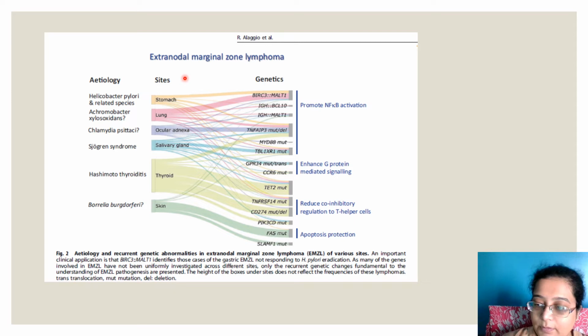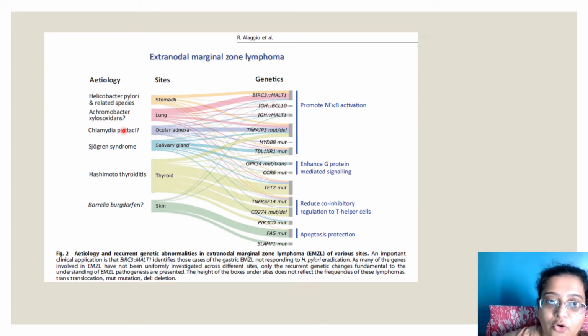Then that was about the splenic lymphomas. This is about the extranodal marginal zone lymphomas, etiology and recurrent genetic abnormalities in extranodal, outside the node, EMZL at various sites. Etiology: Helicobacter pylori and related species seen in stomach. This is a list of mutations: BIRC3-MALT1. So stomach, BIRC3-MALT1, H. pylori. Promote NF-kappa B activation.